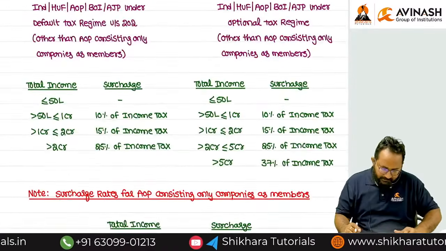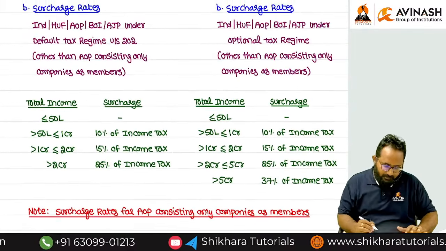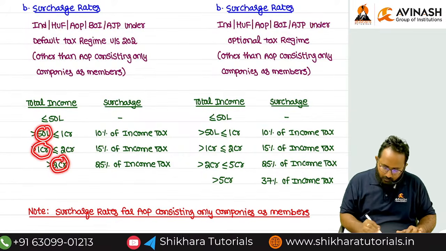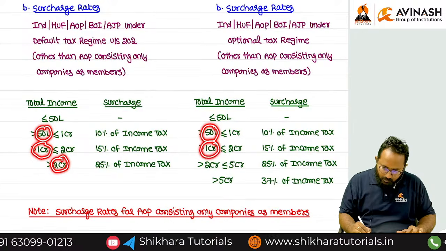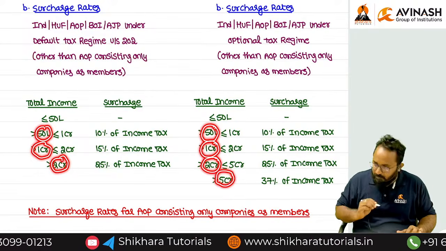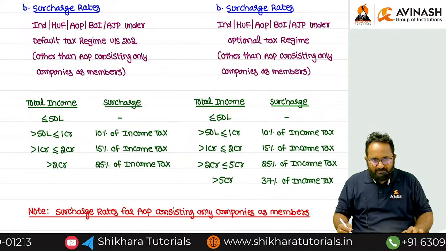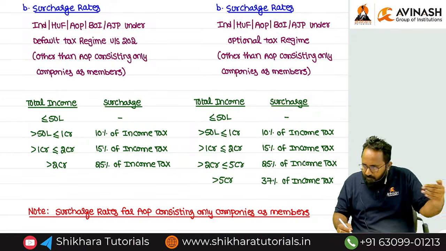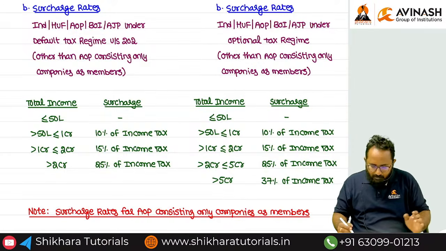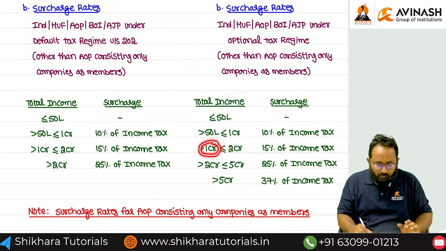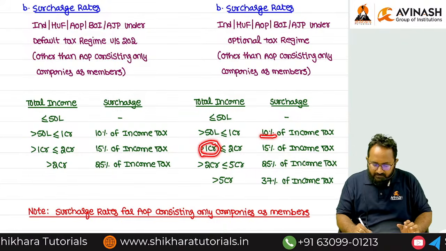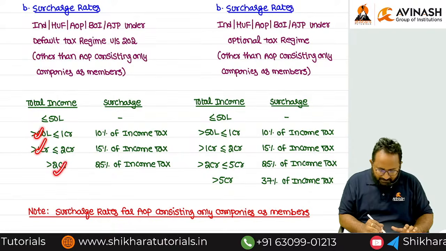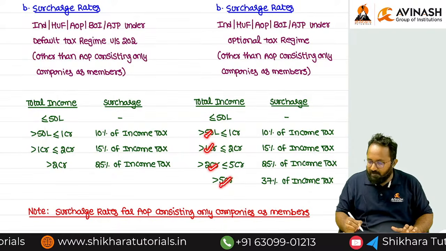For an individual the basic limits are 50 lakh, 1 crore, 2 crore, 5 crore. Up to that, no surcharge. Next we have to levy the surcharge. Example, below 1 crore, 10%. If it exceeds 1 crore, 15%. That's why I call these limits basic limits for surcharge.